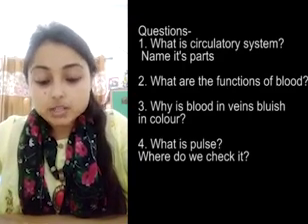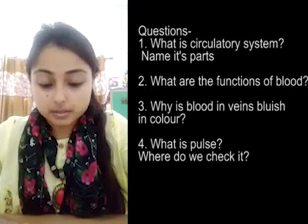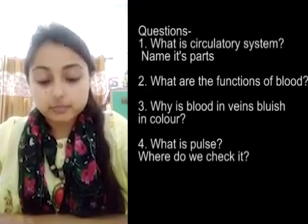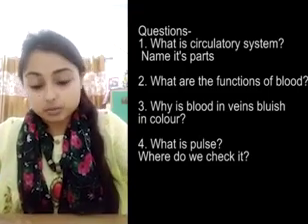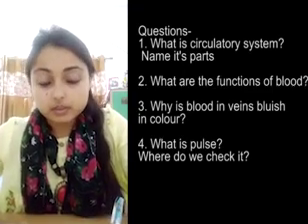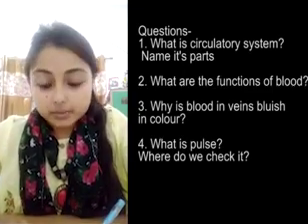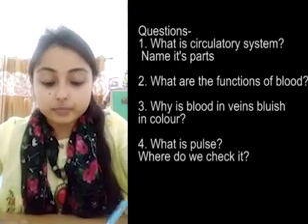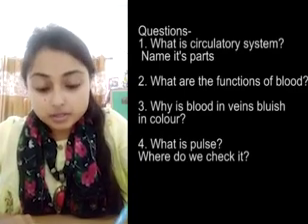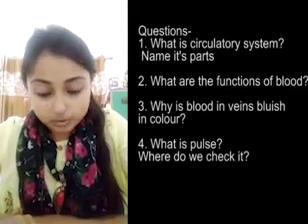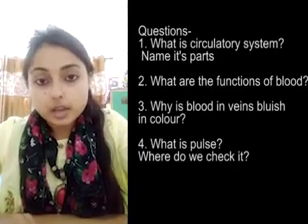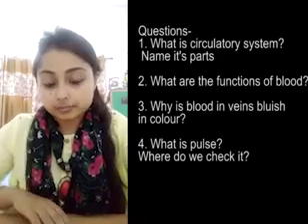Next question: what are the functions of blood? The functions of blood include the following: provides the body cells with oxygen. It also helps in removing carbon dioxide. It helps us to fight against diseases. Blood transports nutrients and hormones. Blood regulates body temperature. It also helps in blood clotting.